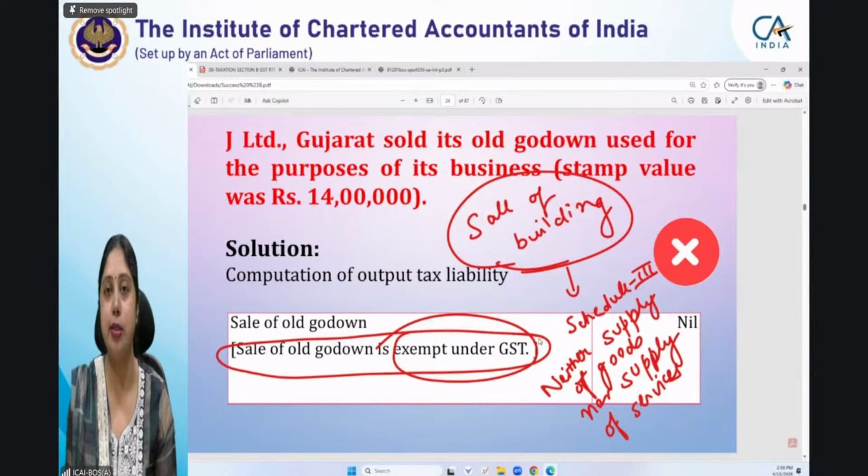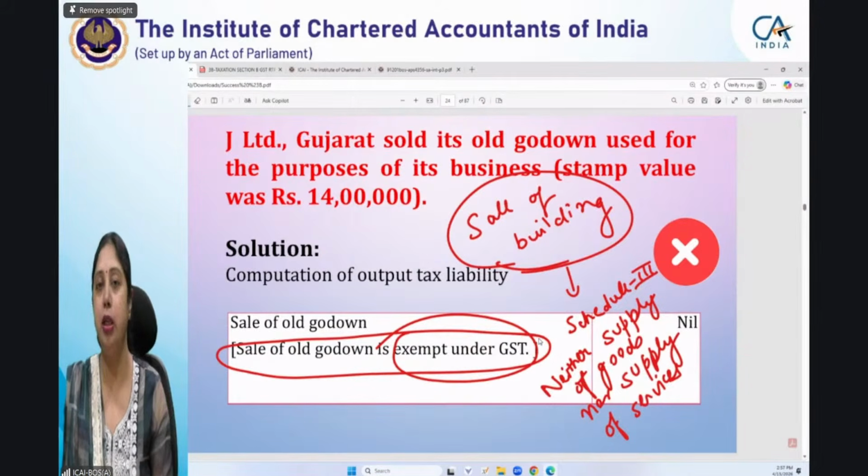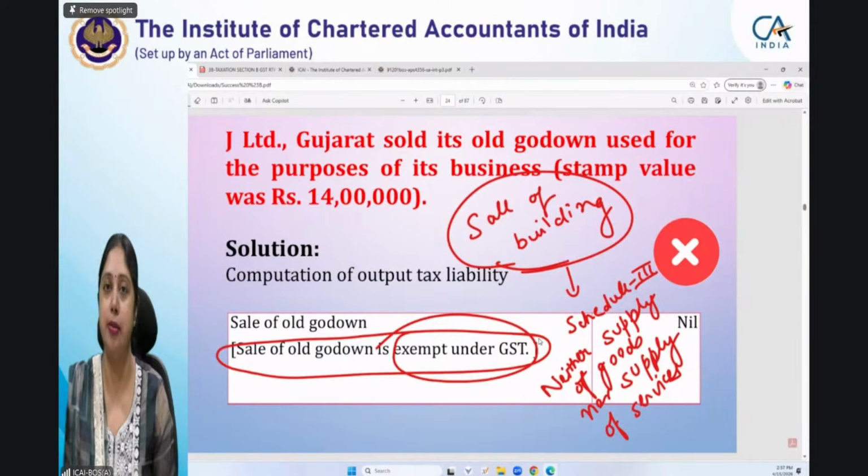So if GST is not payable on any particular supply, you have to think of the reason first of all, whether it is not a supply per se, that is why GST is not payable, or it was leviable to GST but subsequently exempt under GST by way of notification, that is why GST is not payable. These two things are different. So reasoning also has to be different.